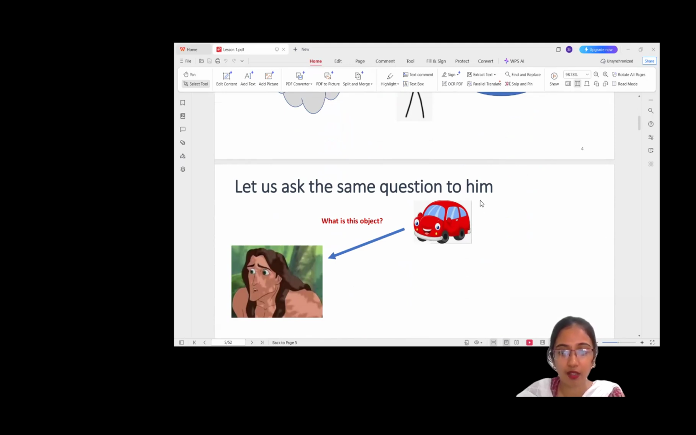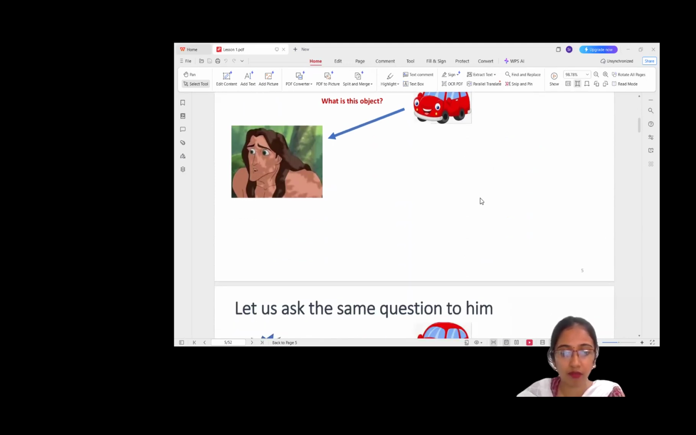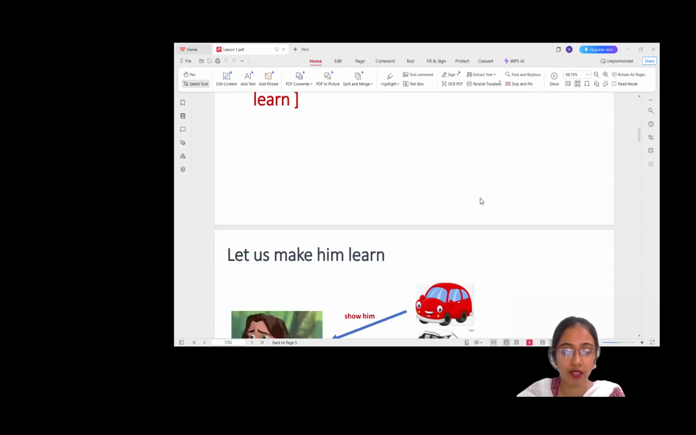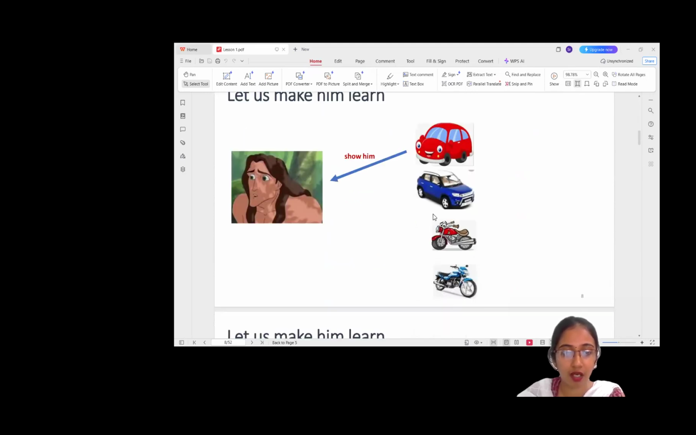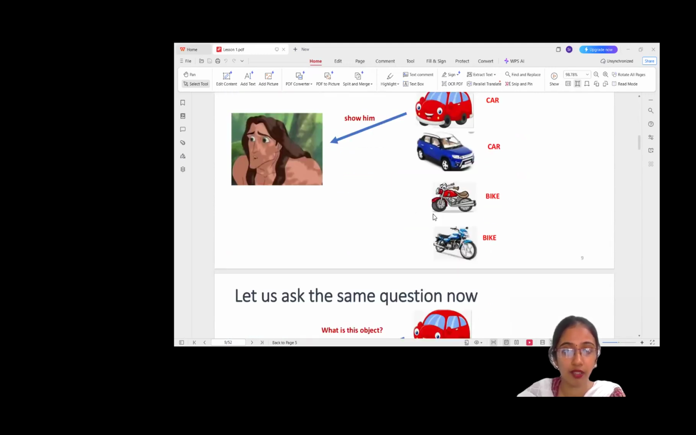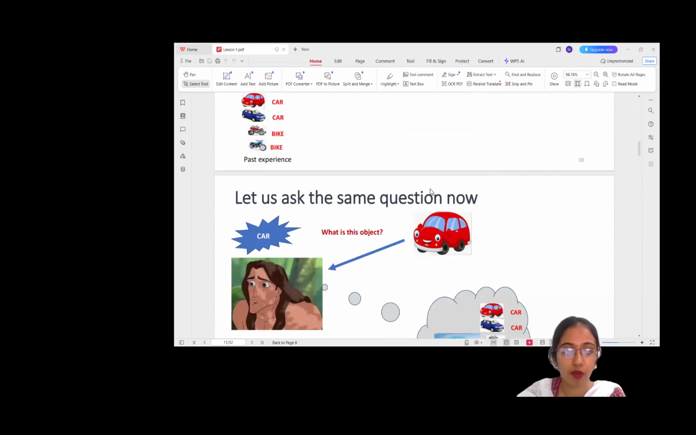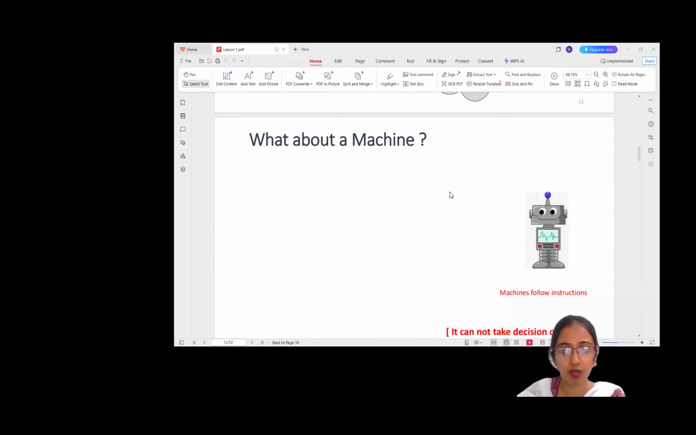So if I ask the question to someone who hasn't seen a car, they'll be confused because they have not seen it. But he can learn. So if we show the pictures of cars and make him learn that this is a car, then he'll be able to learn. After that, if I ask him a question, he'll be able to answer that it's a car.